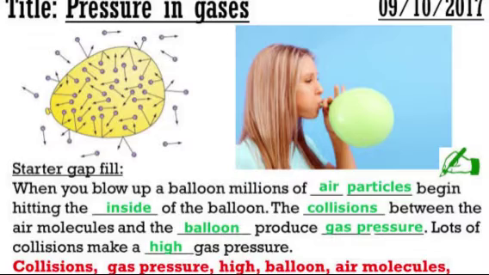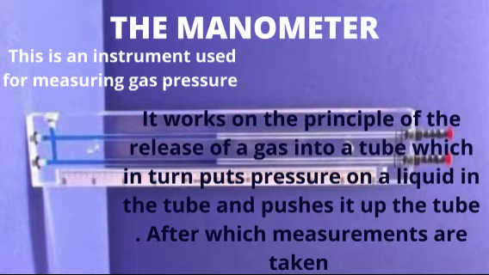Like the example above, when you blow a balloon with air, particles inside the balloon are moving at random motion and hitting the walls of the balloon. It is the collision of the air molecules and the walls of the balloon that actually increases the size of the balloon. So gas pressure deals with the collision of the molecules of the gas with the wall of the container. That's what we term as gas pressure, and then it is measured with a manometer. We said it's an instrument for measuring gas pressure.